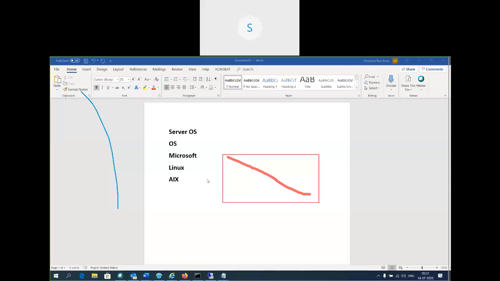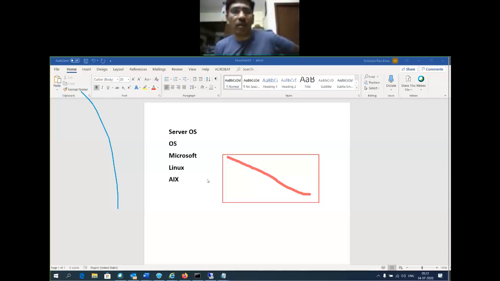So different types of operating systems. We are going to cover Microsoft. Linux, AIX, different operating systems are available. In each operating system family, server models and desktop operating systems are available. For example, under Microsoft we have desktop operating systems. Currently we are using Windows 10. There are also Windows XP and other old versions.